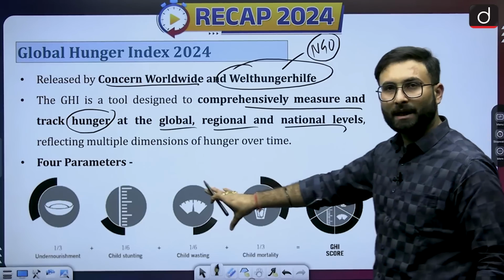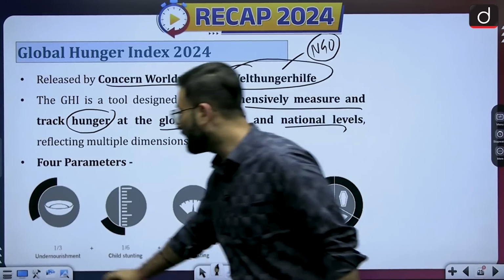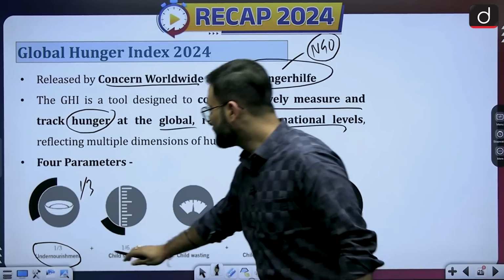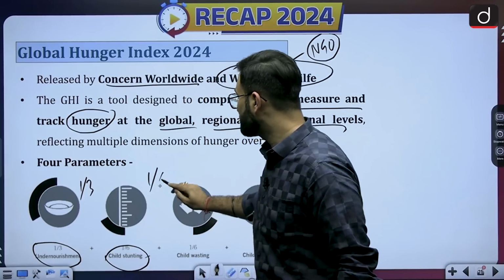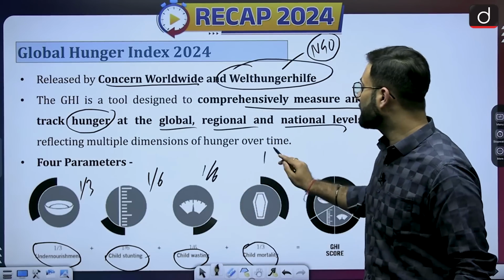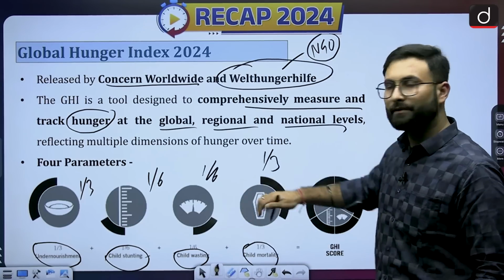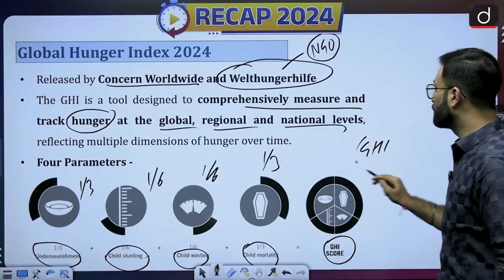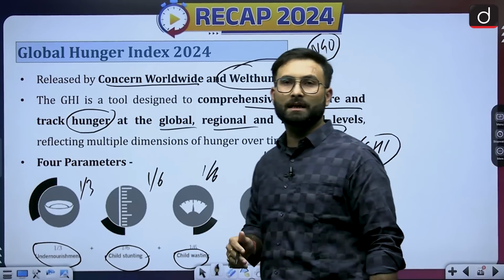Okay, now what are the parameters? There are 4 parameters. One is undernourishment, the weightage of which is 1/3. Then child stunting, which is 1/6. Child wasting, which is 1/6, and child mortality, which is 1/3. Out of these they come up with an index or score, that is the GHI score, on the basis of which the countries are ranked.